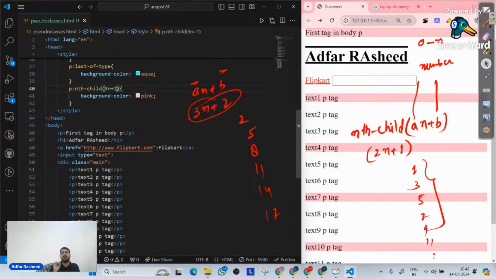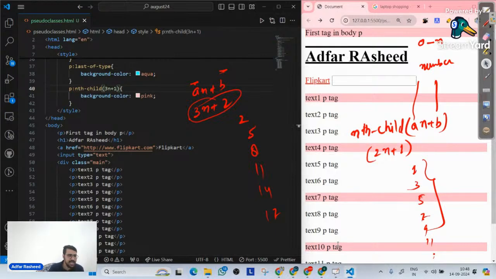N will automatically become 0. So now when n is 0, it will be 1. So one element is targeted. Let's make n 1. 3 into 1 is 3 plus 1, 4. So 4 is targeted. Then n is 2. 3 into 2 is 6 plus 1, 7. 7 is targeted. Then n will become 3. 3 into 3 is 9 plus 1 is 10. So 10 is targeted. Do you understand what an plus b syntax is?